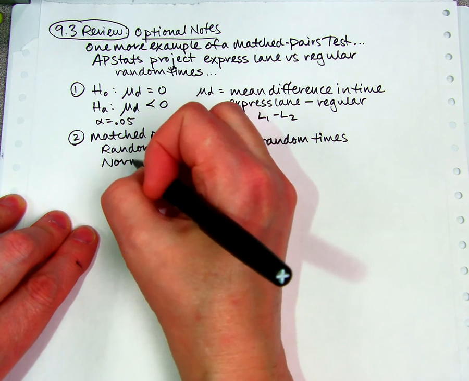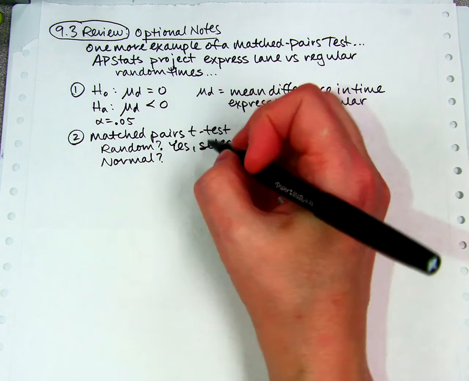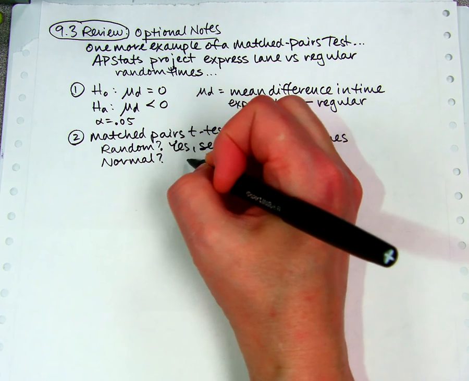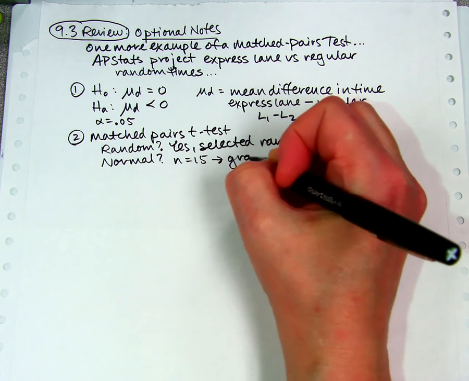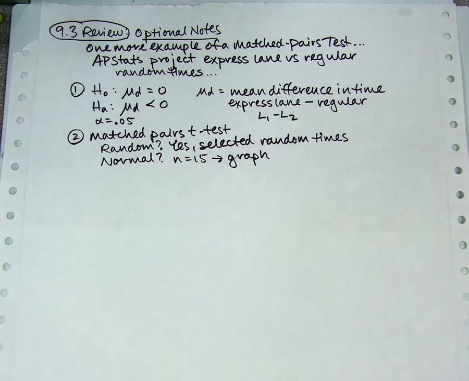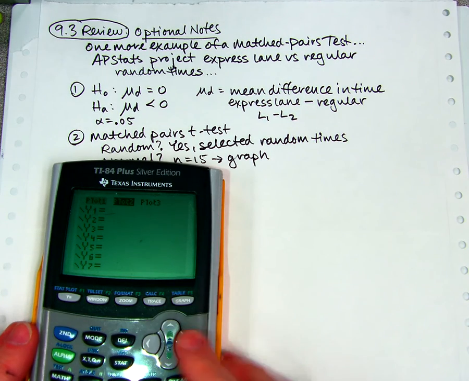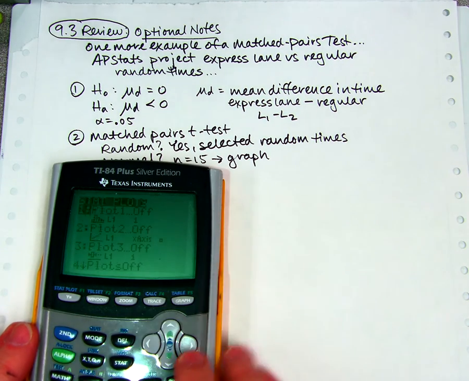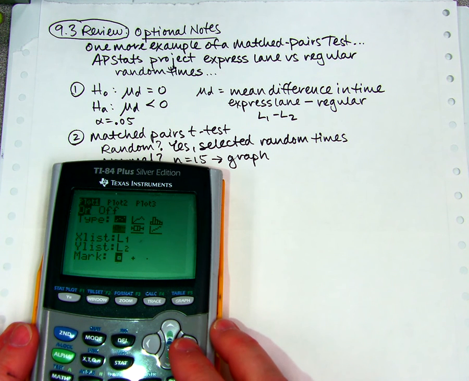Normal. Okay, I didn't tell you this yet, but n is 15. So we need to graph it. And I have not graphed it yet. So here's a reminder of how to graph. I'm going to actually go to second y equals and turn on plot 1. Actually, I really like the normal probability plot best. I'm going to just use that.